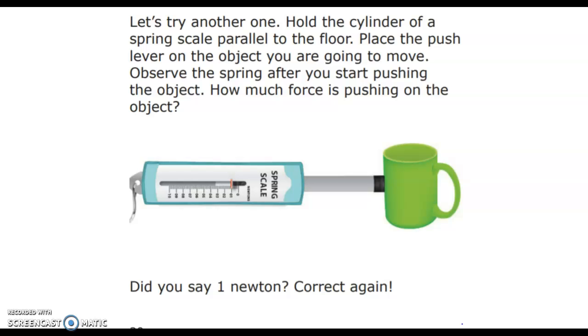Let's try another one. Hold the cylinder of the spring scale parallel to the floor. Place the pushing lever on the object you are going to move. Observe the spring after you start pushing the object. How much force is pushing on the object? Did you say 1 newton? Correct again.